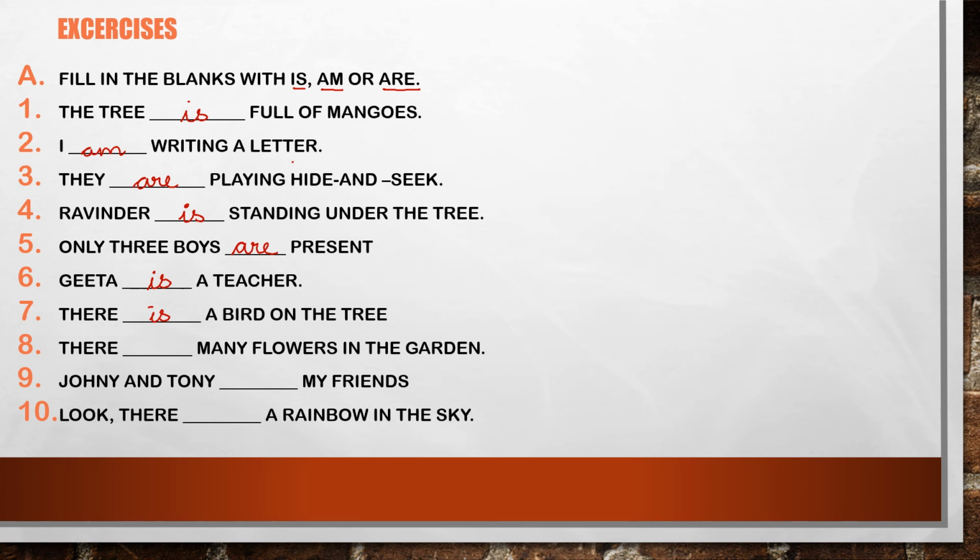There are many flowers in the garden. Johnny and Tony are my friends, because there are more than one. So Johnny and Tony are my friends. Look, there is a rainbow in the sky. So in today's class we have studied chapter 9 on using is, am and are. We have studied how to use these words. So kindly copy this exercise in your textbook.